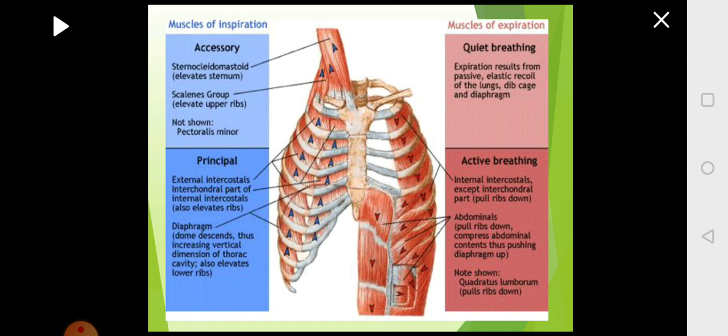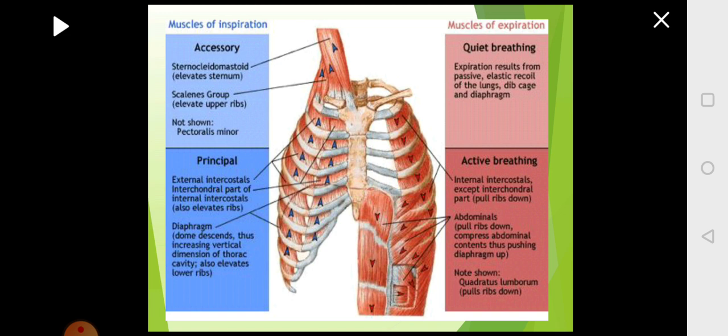There it is released in the alveoli and expelled out of the respiratory system.